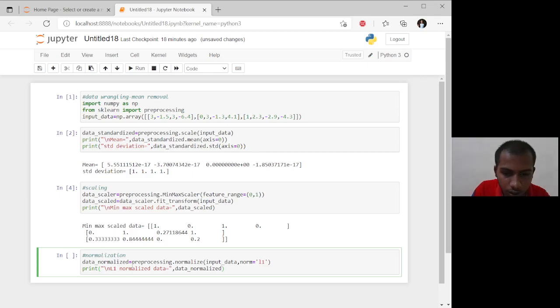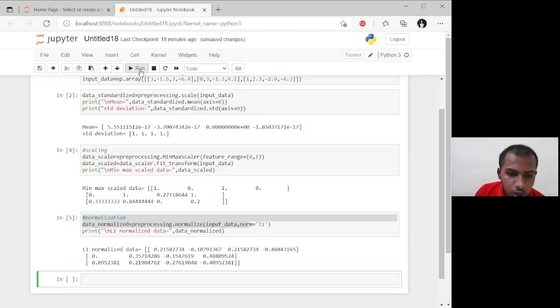Here I am explaining again data normalization. The first command is preprocessing dot normalize input data, norm1 is equal to L1. Here we are doing L1 normalization, which means least absolute deviations. It modifies the values in such a manner that the sum of absolute values remains 1 in each row. Let's check the output. The output is coming.